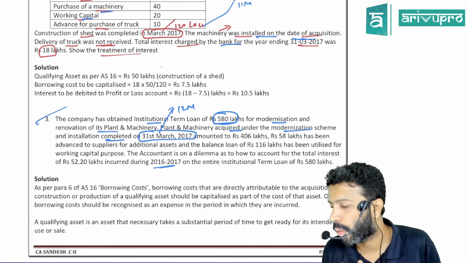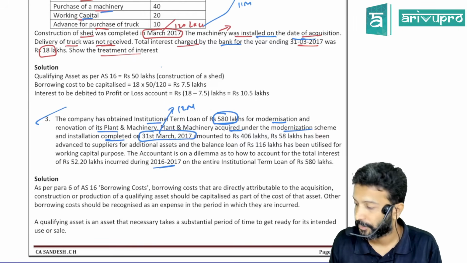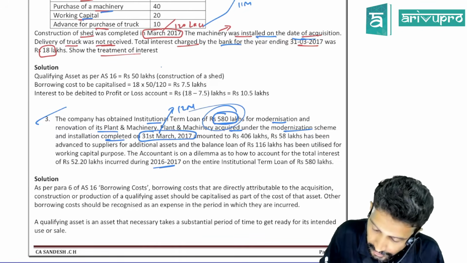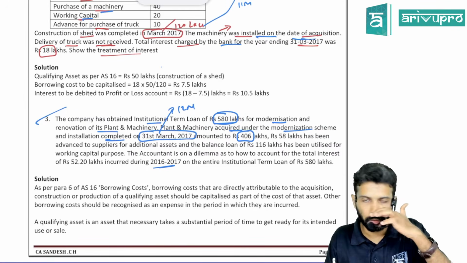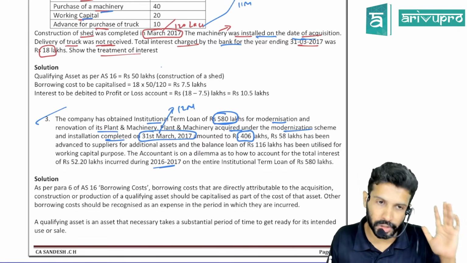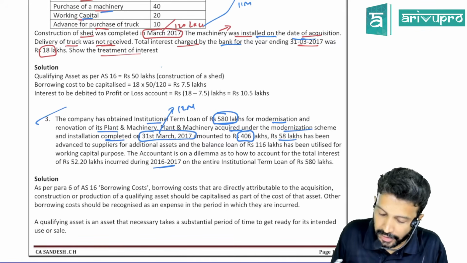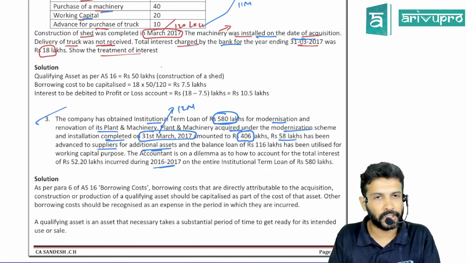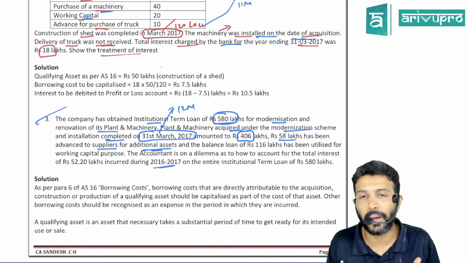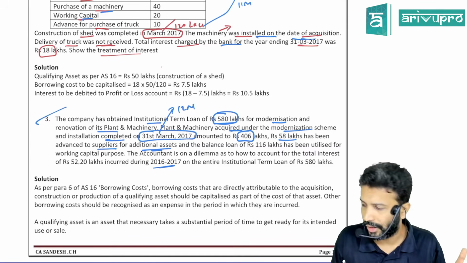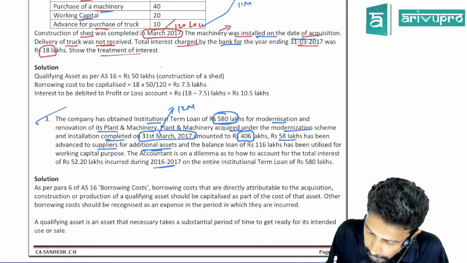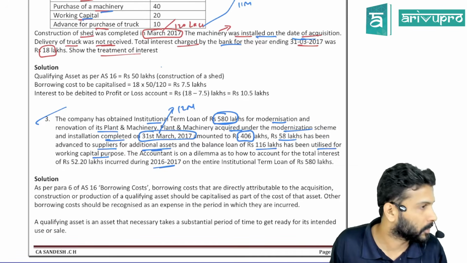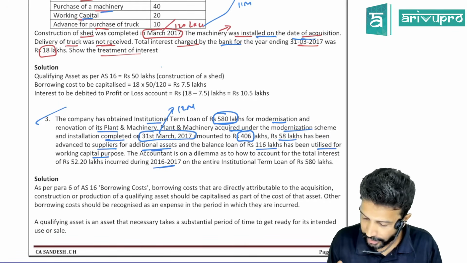So is that a qualifying asset? Yes. And how much got utilized for this renovation purpose? The entire 580 lakh loan or only 406? 406 got utilized for renovation purpose. 58 lakh of the loan has been advanced to a supplier for additional assets. For this we need further information. It could be a qualifying asset or it may not be. More information is required. The balance loan of 116 has been utilized for working capital. Working capital is 100% sure not a qualifying asset.